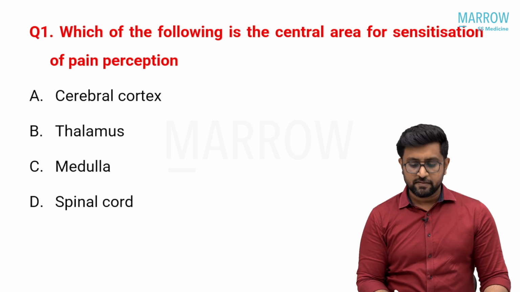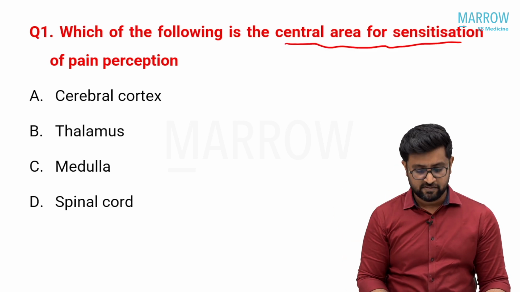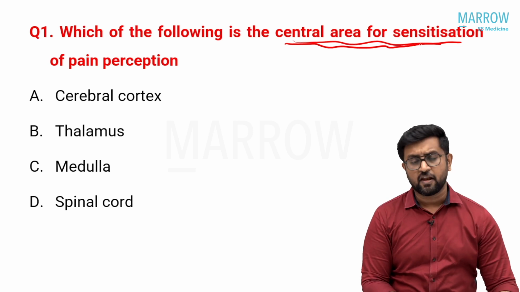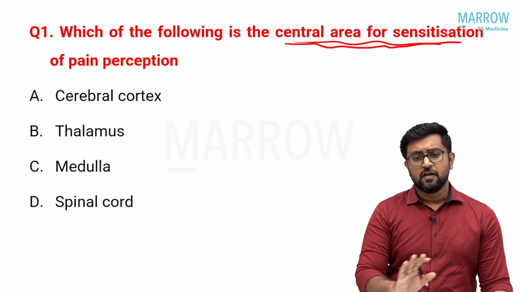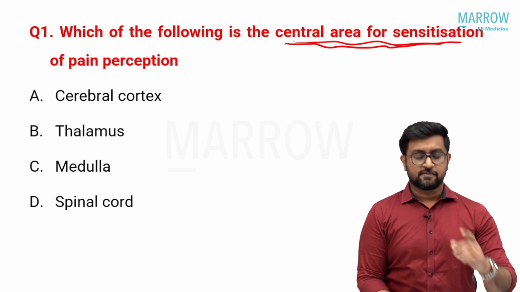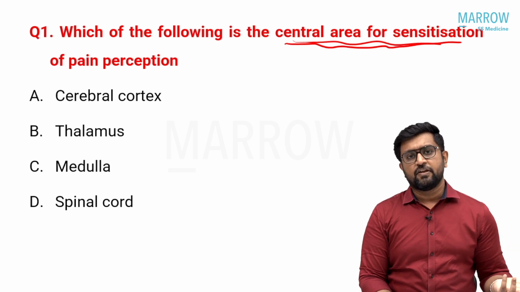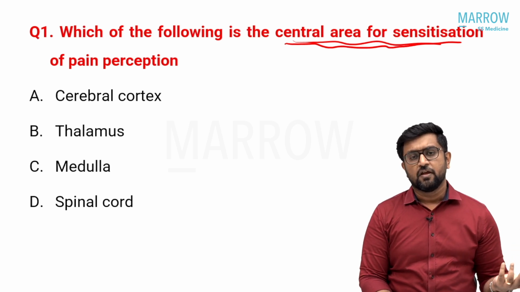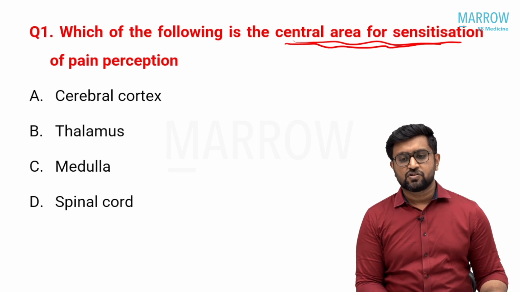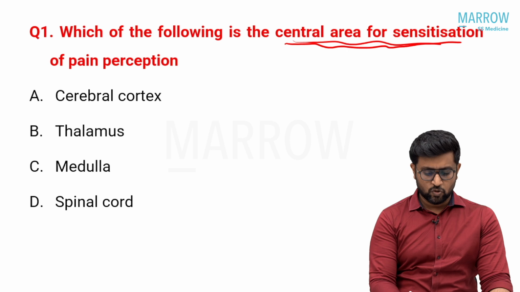So central sensitization is directly given, one sentence is given, not in detail. One sentence is given in Harrison: central sensitization happens in the DRG. This is also the same thing which is given in Bradley or any textbook if you refer. That is the process of neuronal plasticity to pain. That is how your chronic pains, like trigeminal neuralgia, chronic migraine, or even sympathetic dystrophy, that is complex regional pain syndrome, happen. These all happen because of neuronal plasticity. One mechanism of neuronal plasticity is central sensitization, which happens in the dorsal ganglion.